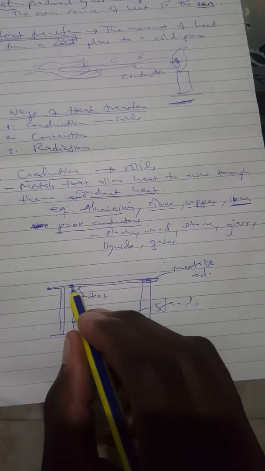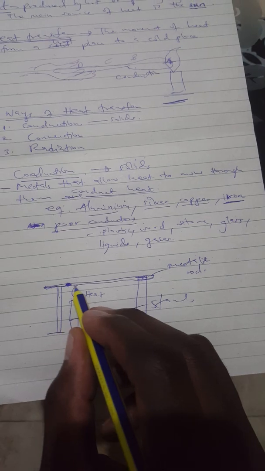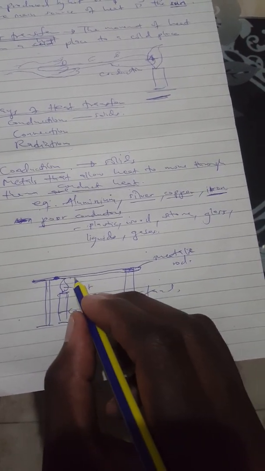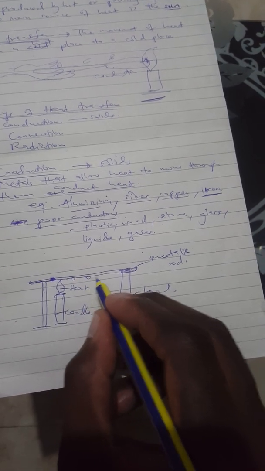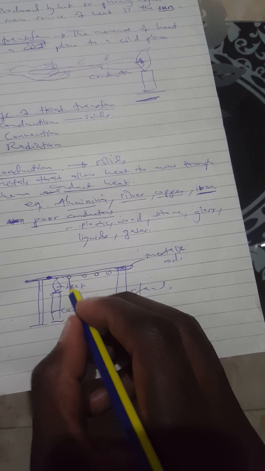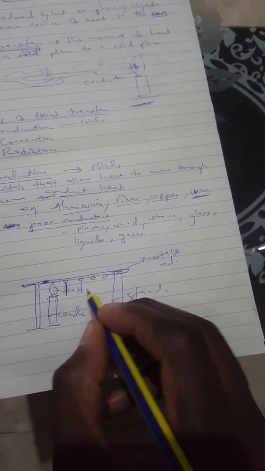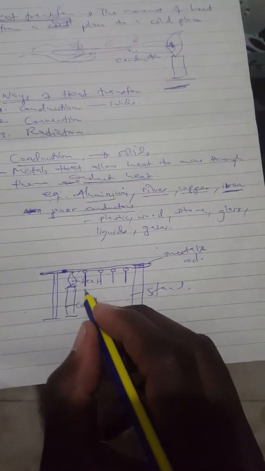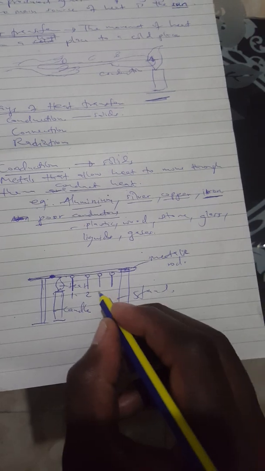The first one, I drew it wrongly. The pins are hung on the rod like this, and we give them numbers. This is pin number 1, pin number 2, pin number 3, pin number 4.